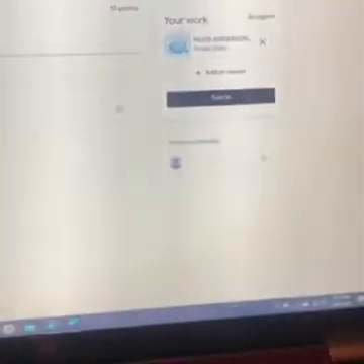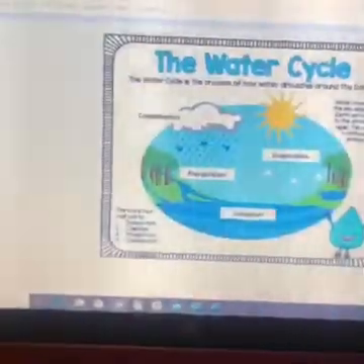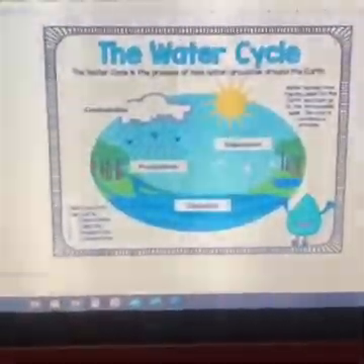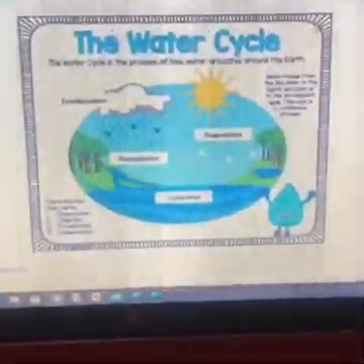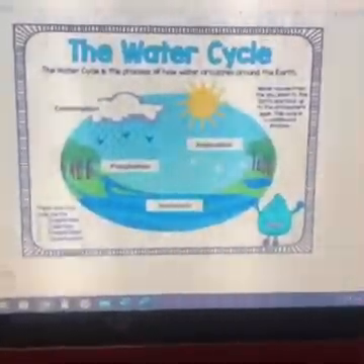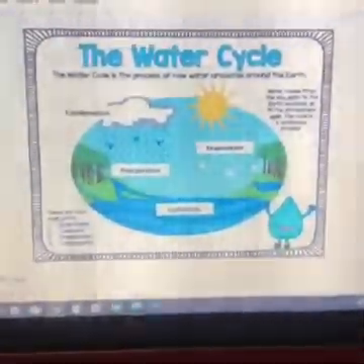Okay, the next thing I'm working on are the water cycle slides. You're going to click view assignment. Again, you have to come over here. Your name is on your document. This is more Google Slides. And what you're going to do here is read this on your own and look at this. And then you can click slide 2 and it will change.